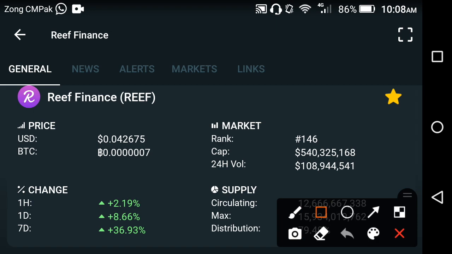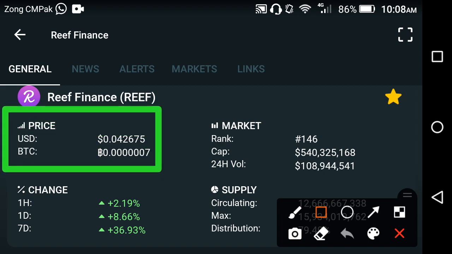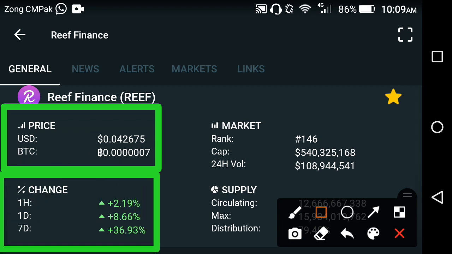Now friends, if we talk about the current price of Refinance coin, at this time the price of Refinance coin is about 0.042675 USD. If we talk about the price change in Refinance coin, the last one week change is positive, the last 1 day change is positive, the last 1 hour change is positive, friends. I mean, that's the whole change in Refinance coin.